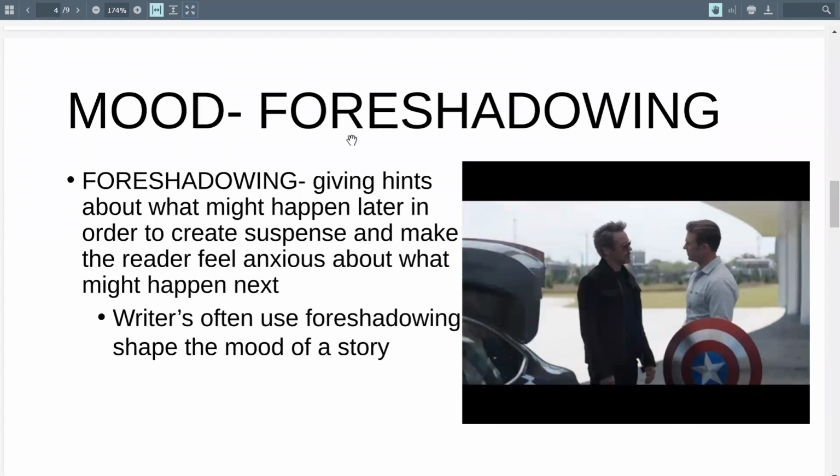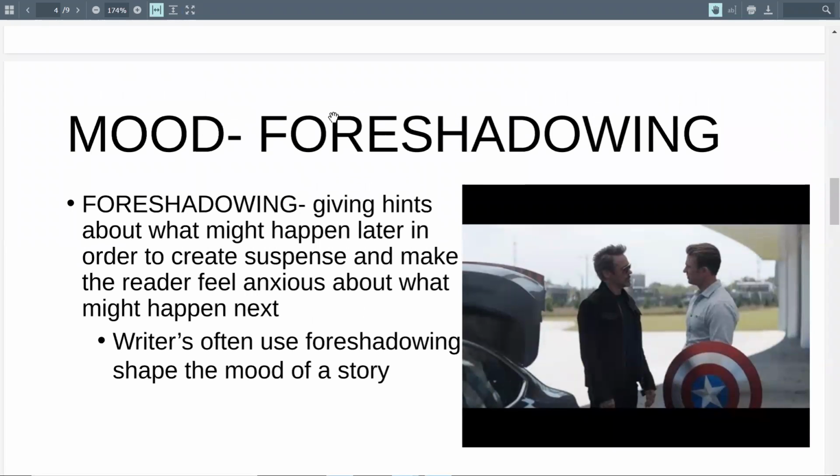So again, with foreshadowing, we mentioned that just a second ago. This is giving hints about what might happen later in order to create suspense and make the reader feel anxious about what might happen next. So in a film, in a text or whatever, they're just giving a hint, saying that some danger might happen to a character by just mentioning it. And by mentioning it, it puts that idea in your head as the reader or as the viewer that this character might be in some danger.